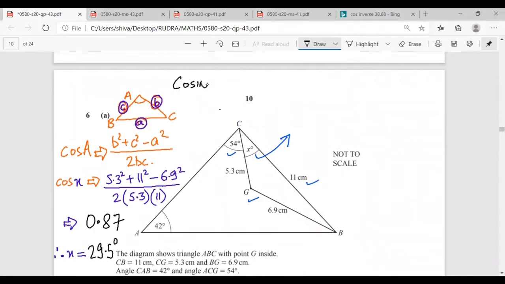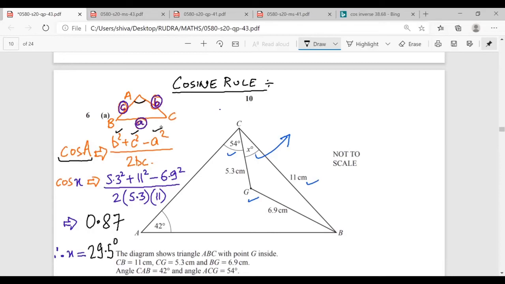In the cosine rule, if there is a triangle ABC and I want to find the value of cos A, then cos A is the sum of the squares of the adjacent sides of the angle that you want to find, subtracted by the square of the opposite side.